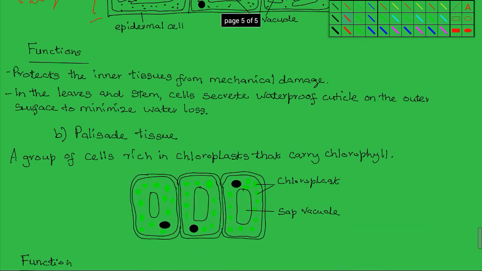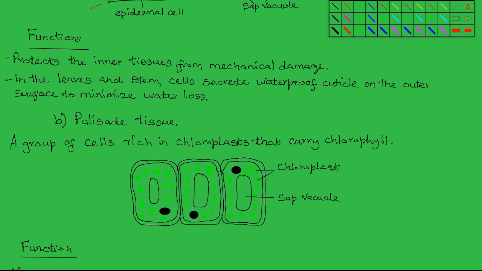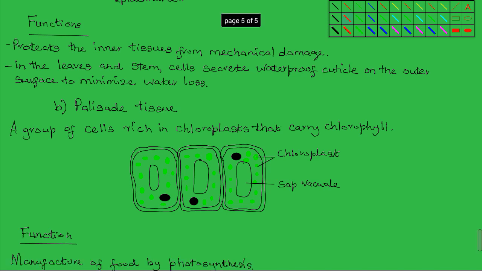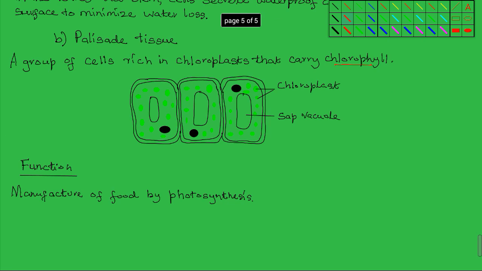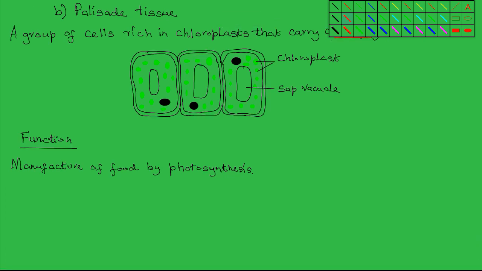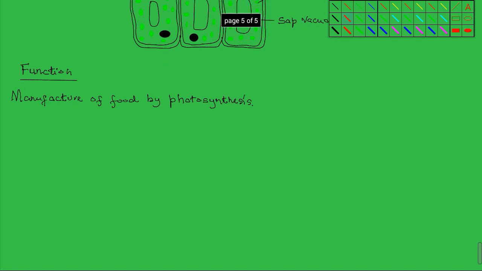Then there is the palisade tissue, which is a group of cells that has numerous chloroplasts. The chloroplasts are organelles that carry the green pigment chlorophyll. So a collection of palisade cells makes up the palisade tissue. And the function of the palisade tissue is manufacture of food by photosynthesis, due to the presence of the numerous chloroplasts in the individual cells.